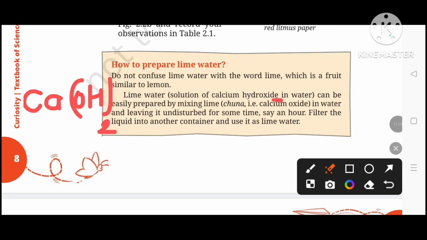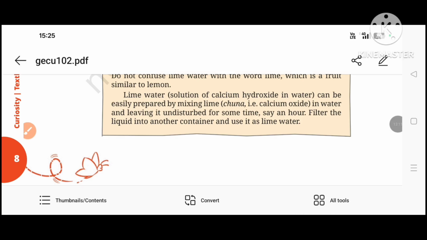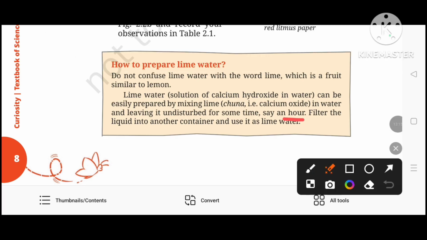Lime water, a solution of calcium hydroxide in water, can be easily prepared by mixing lime, that is the chuna, which is calcium oxide. The lime water is prepared by mixing calcium oxide with water, calcium hydroxide, and leaving it undisturbed for some time, say an hour. Then filter the liquid into another container and use it as lime water.